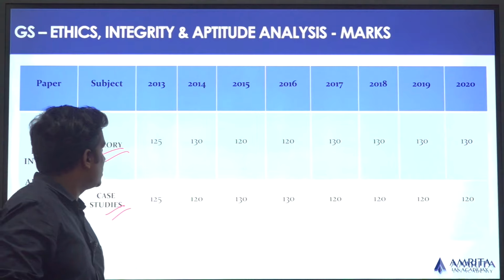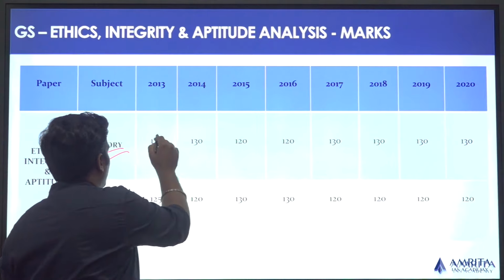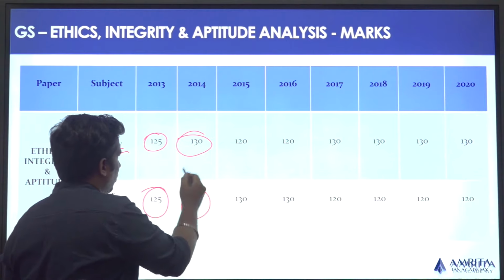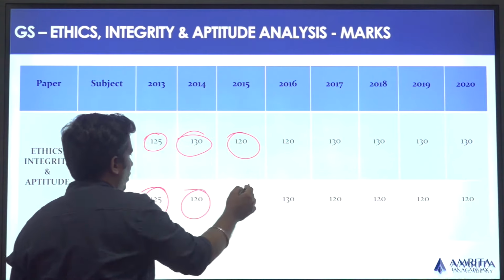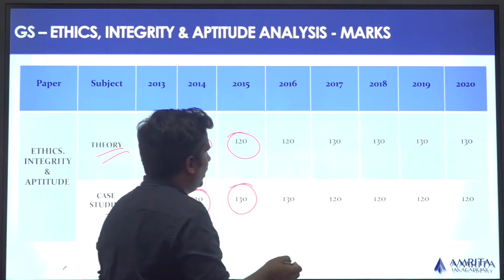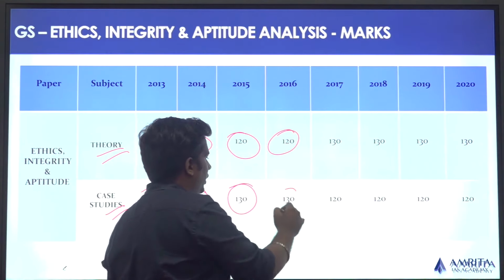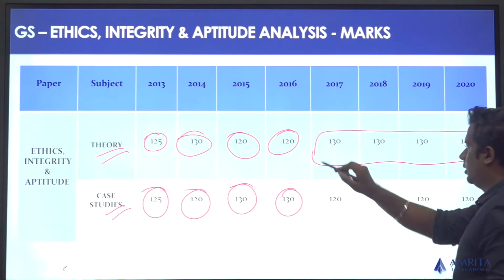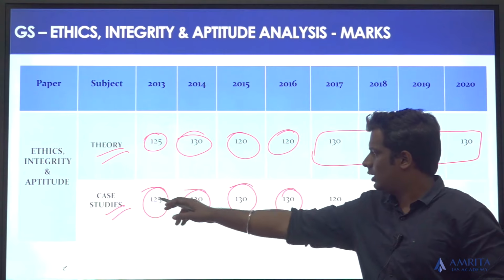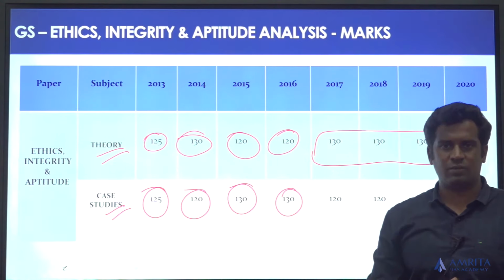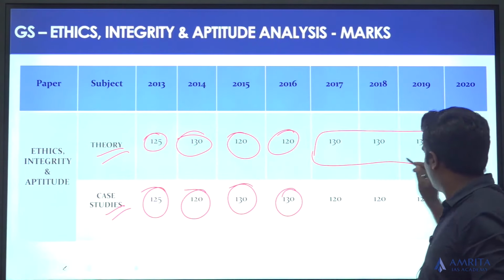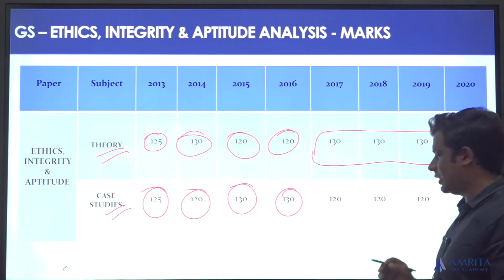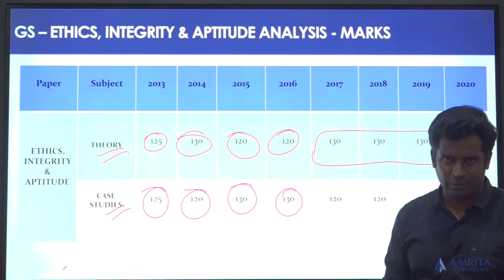In 2013 it was 125 and 125, then 120 and 130, and 2016 again 120 and 130. Over all this period it has remained consistent. There are 130 marks for the theory part of ethics, and for the case studies part there are always 120 marks.